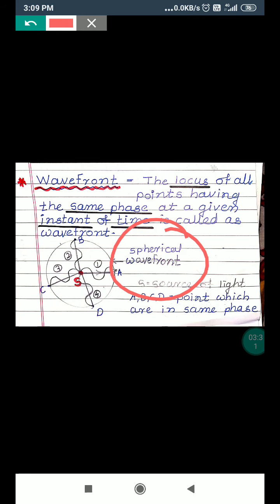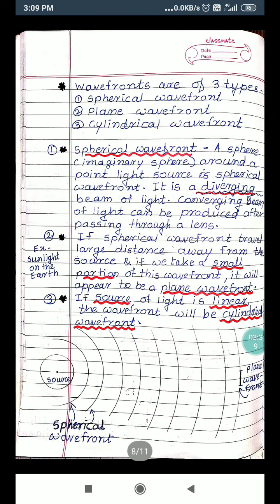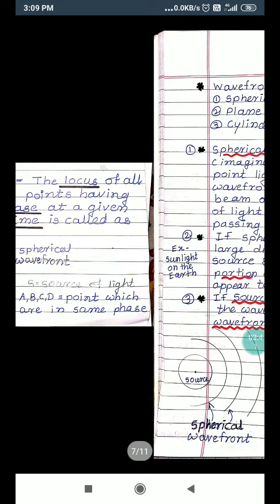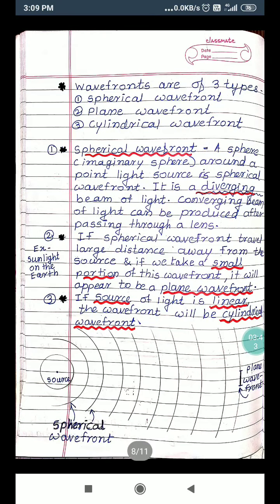And thus, there are different types of wavefront. What are these types? These types are nothing but spherical wavefront, plane wavefront, and cylindrical wavefront. Thus, there are mainly three types of wavefront: spherical wavefront, plane wavefront, and cylindrical wavefront.